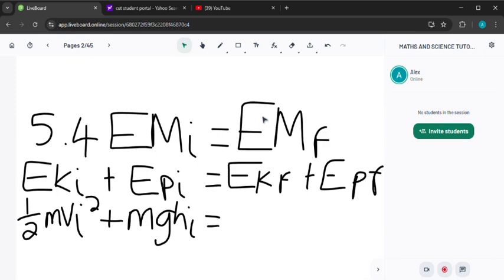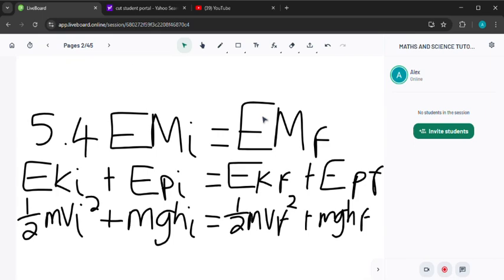Then we do the same with what is on our right-hand side, but remember we are dealing with final, so it's going to be half mvf squared plus mgh final. Therefore we can do our substitutions, right?